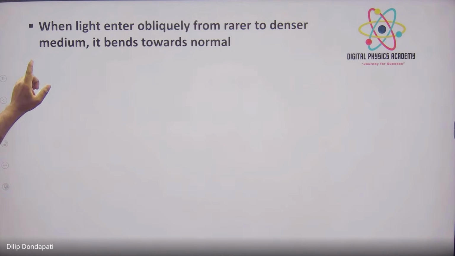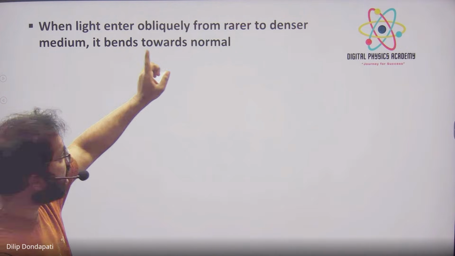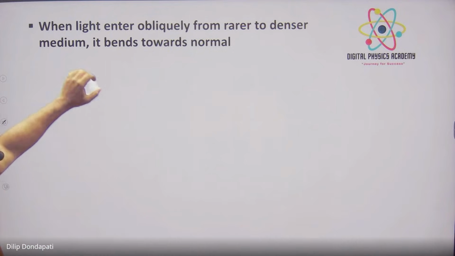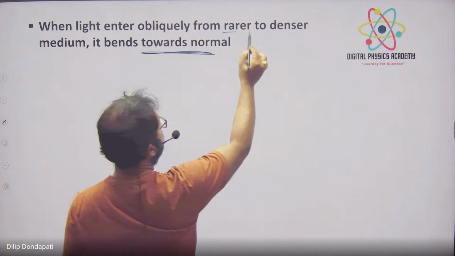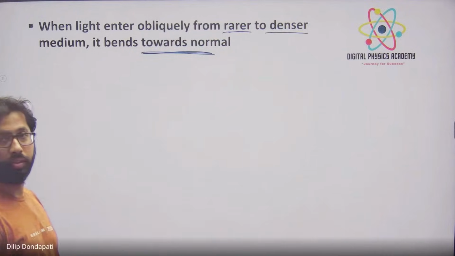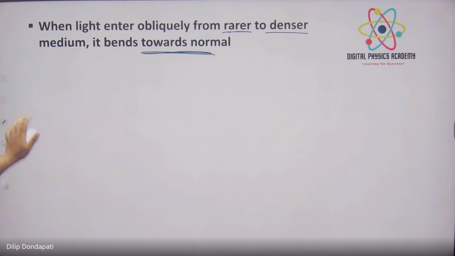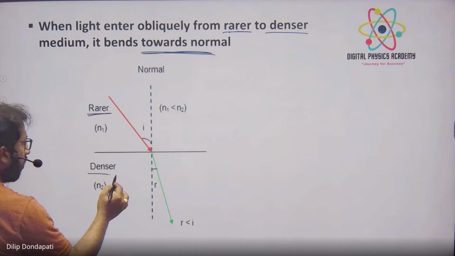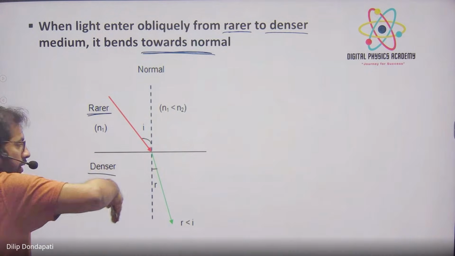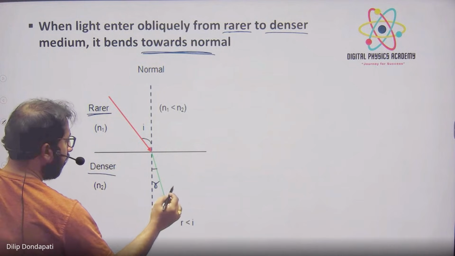When a light enters obliquely from rarer to denser, it bends towards normal. देखो, rarer to denser, when it's entering, it bends towards normal. मतलब मीनिंग क्या होगा?